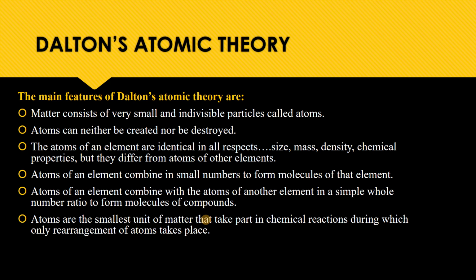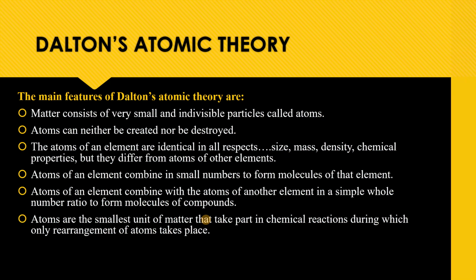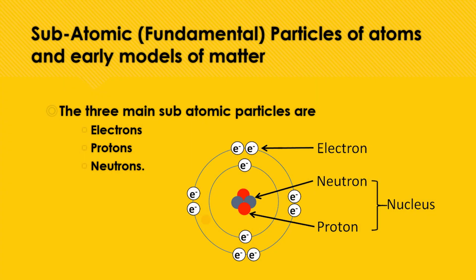Now we have studied all about the theory and discovery of the atom. We know that the atom can still be divided, which means there are still more fundamental particles. Now let's study the subatomic fundamental particles of atoms and the early models of matter.